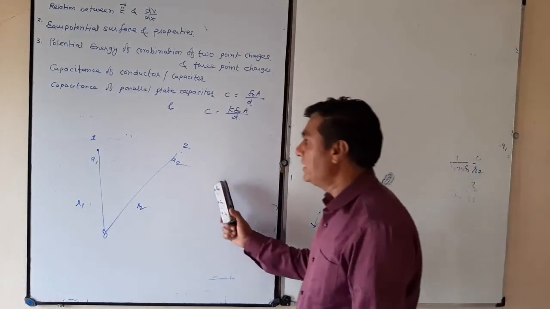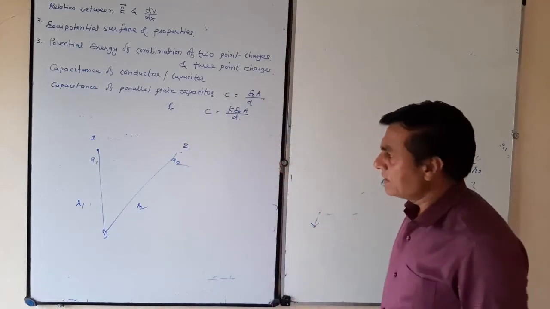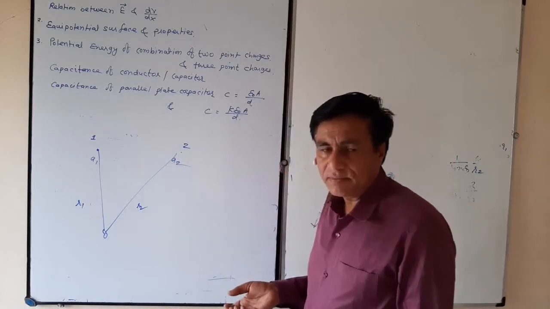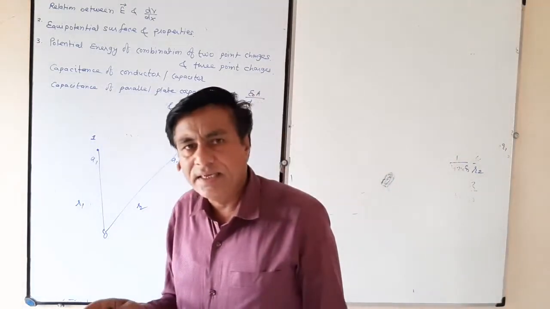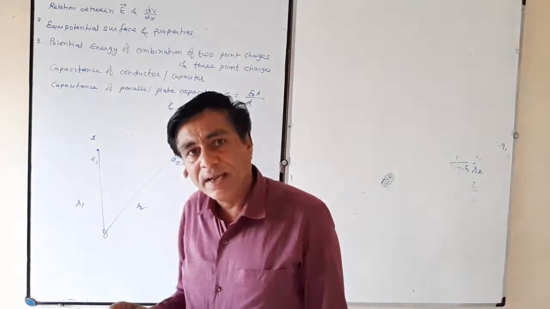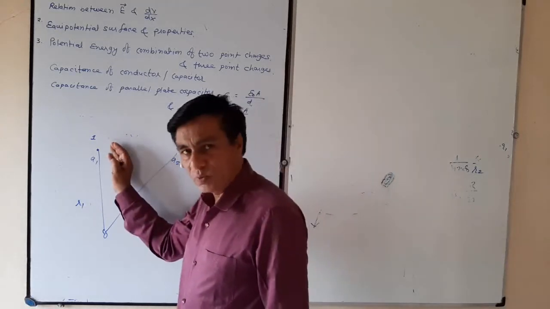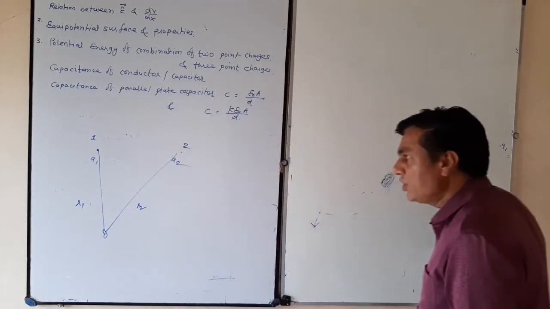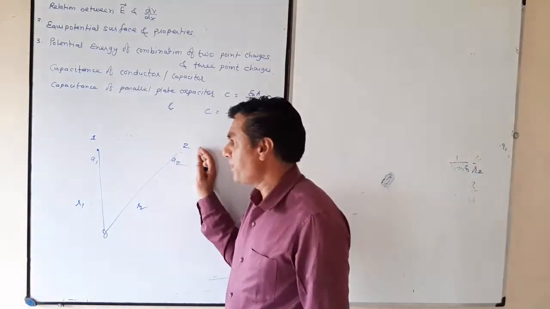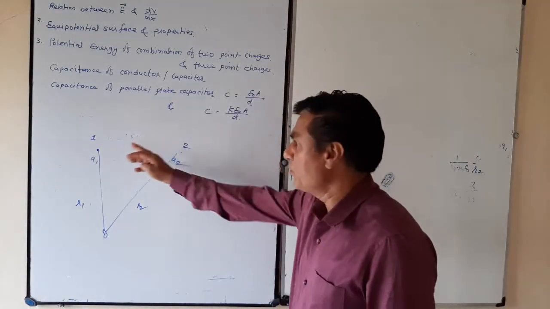Now what will be the potential energy of these 2 point charges? Potential energy is the total work in bringing q1 from infinity to point 1 and then q2 from infinity to point 2. First, suppose we bring q1 from infinity to point 1.